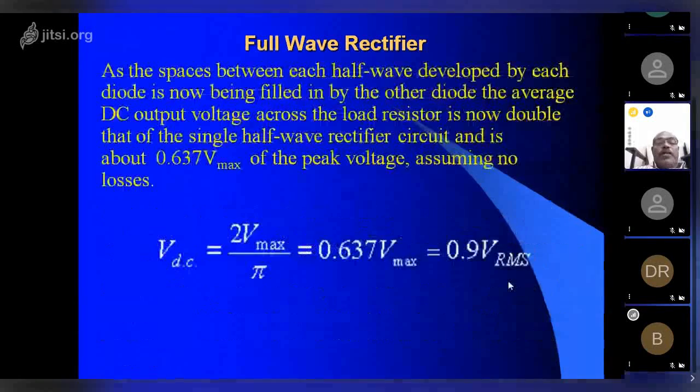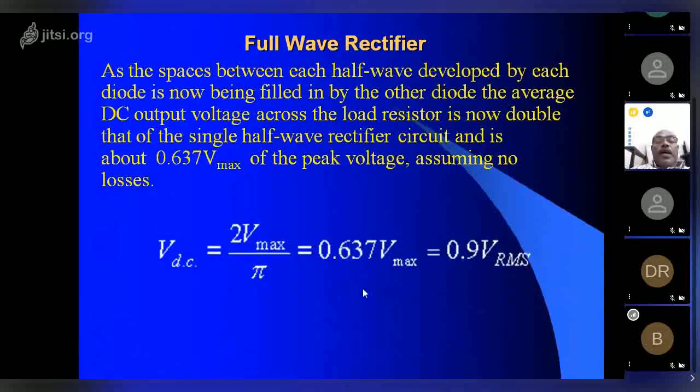The space between each half cycle developed by each diode is now being filled by the other diode. The average DC output voltage across the load resistor is now double that of the single wave half wave rectifier circuit, and is about 0.637 of the maximum peak voltage, assuming no